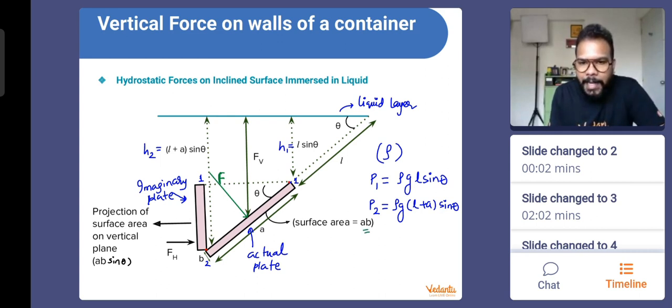If the surface area of the actual plate is AB, can I say that the area of the imaginary plate will be AB sin theta, because this angle is theta? In this imaginary triangle that you see here, the imaginary plate will have an area that is AB sin theta. Okay, everyone? Cool? Very nice. Okay, perfect, good.